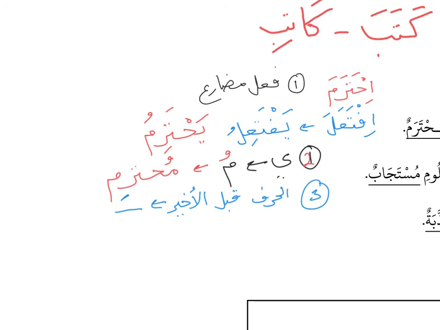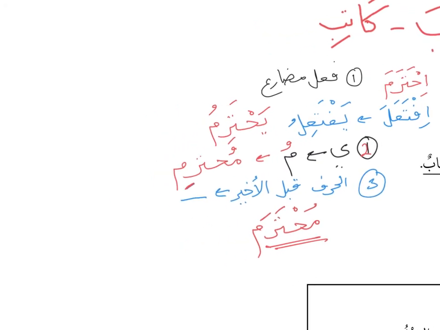So how do you read this word? Let us write the word again. Mu. The vowel from the fi'l yahtarimu gives muhtarim. But now you must make sure that the second last letter has a fathah. So instead of muhtarim, we change to muhtaram. Muhtaram is the isim maf'ul, the person who is being respected, because the word ihtarama means to respect. So this is the isim maf'ul.